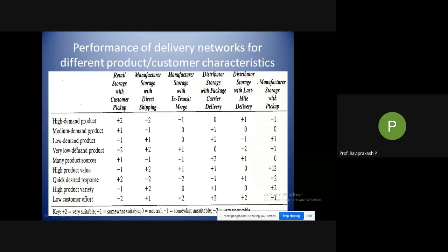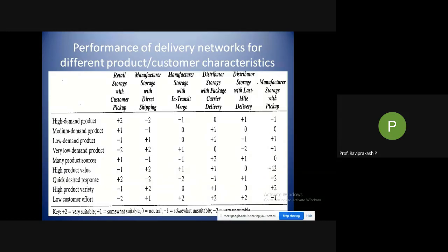That is high demand product, medium demand product, low demand product, very low demand product, many different products or many products from different sources, and quick desired products. All these things we saw yesterday. This has a scale of plus 2 to minus 2, where 0 is neutral, plus 1 is somewhat suitable and plus 2 is very suitable. Similarly minus 1 is somewhat unsuitable and minus 2 is very unsuitable. So we saw in detail all those six different networks of delivery where the companies are employing.